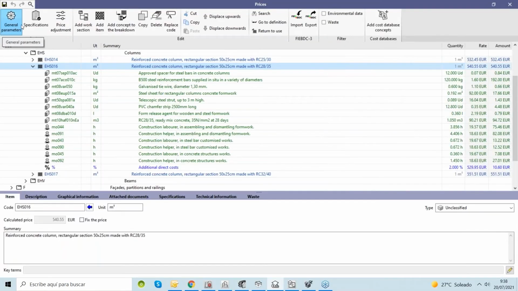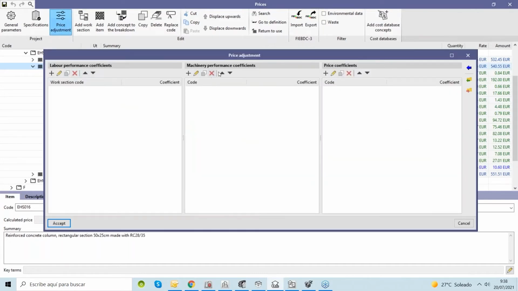Here we have different tools to define the prices. We can change, of course, the currency. We can change the precision of our numbers. We can create different price adjustments to the labor performance, the material performance, also the price performance here, the price coefficients, sorry.